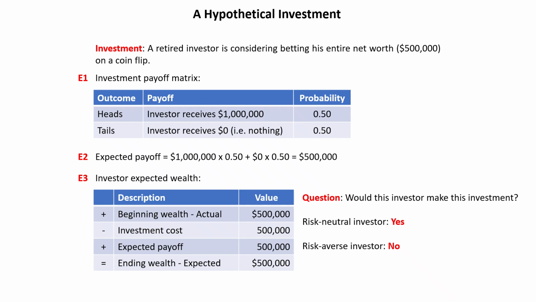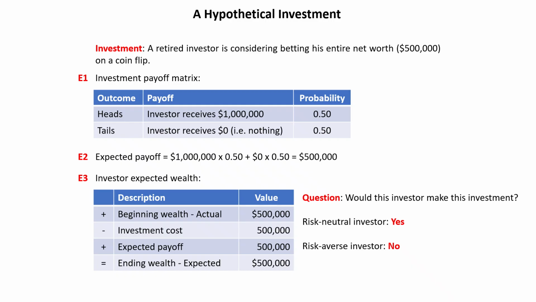So what we do is we take the outcome of flipping a head of $1 million, and we times that by a probability, which is 0.5. Then we add the outcome of the investor receives nothing if he gets a tail, and we probability weight that by 0.5. We add that up and we have the expected payoff of $500,000, which also equals the initial investment.